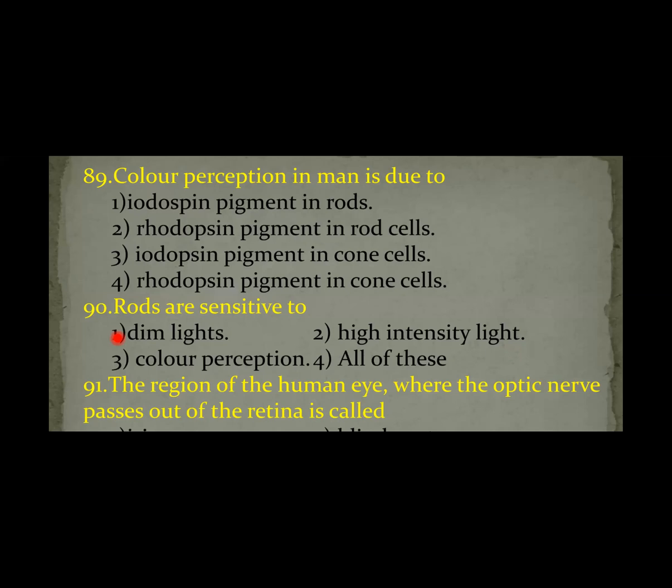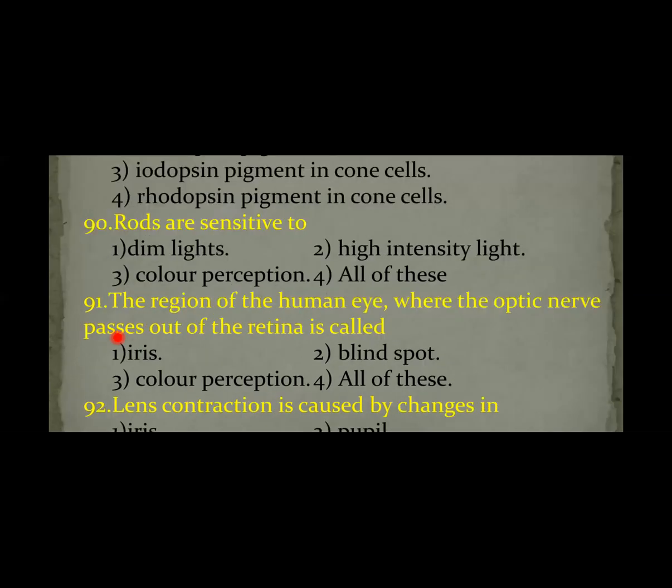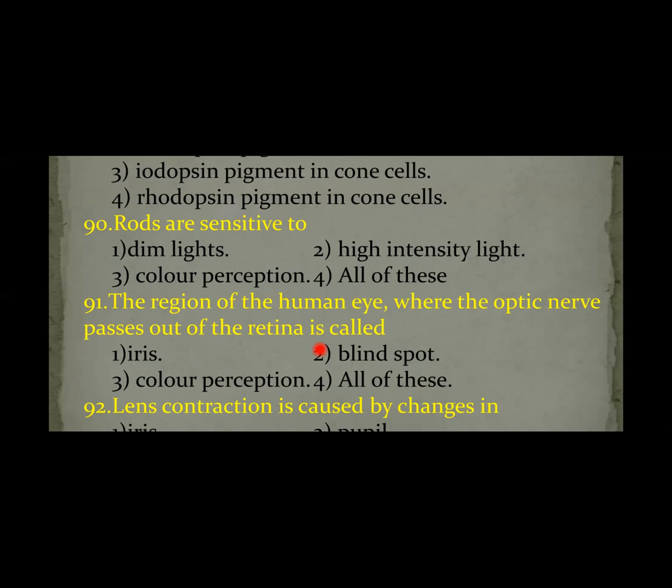Next question, question number 91. The region of the human eye where the optic nerve passes out of the retina is called, as already discussed, the blind spot. Where the optic nerve exits from the eyeball is called the blind spot. No image formation takes place in this area.